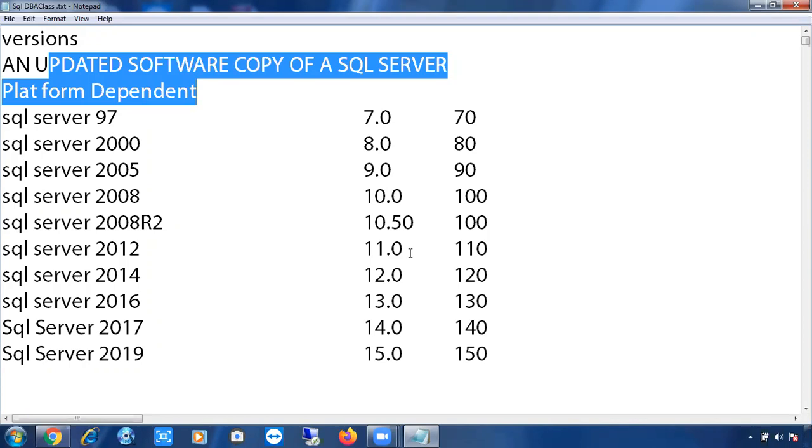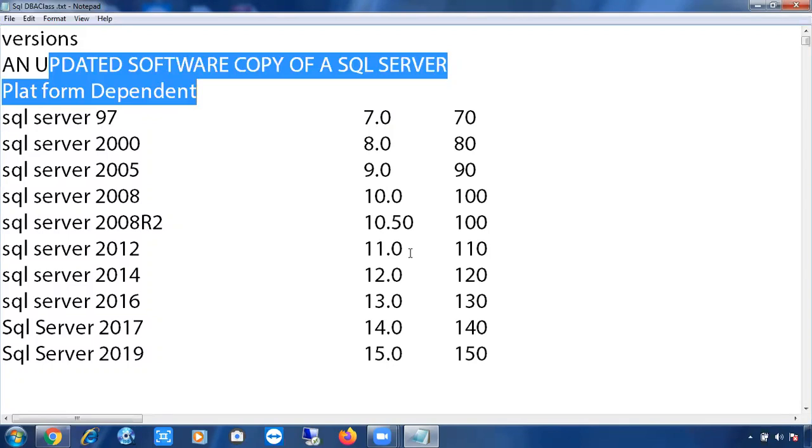The actual code is from Sybase only. Microsoft just took that code from Sybase and completely designed a new version of SQL Server. So the SQL Server version started from the year 1995.